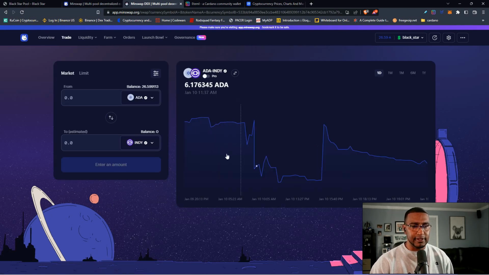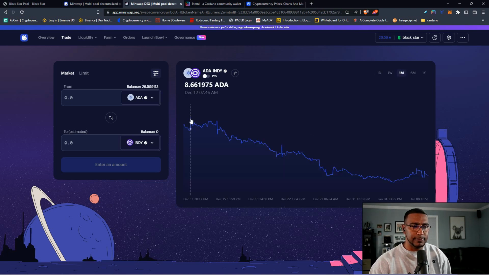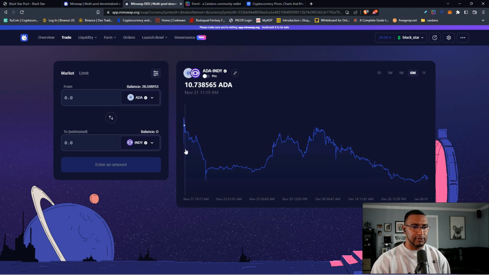Gives you a graph for the day's transactions. And right now, Indigo is valued at 5.8 ADA, which is actually pretty decent. It used to be, I think, a little bit above 10. We go to the month. All right, it's pretty decent. See, we got a 6-month graph. Look at that. We were at 12. And it dropped all the way down. There was speculation that another team party had dumped the project's coins, and the project recovered because it is solid. It recovered back all the way to 10. And ADA, which at that time was probably like $3 in total that this was worth. Right now is a little bit less than that, but it's a solid project.